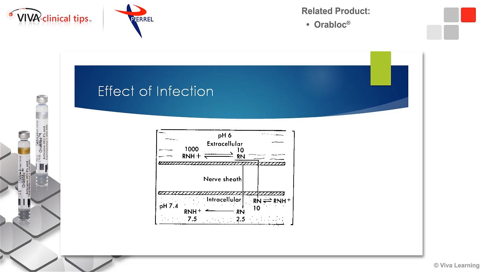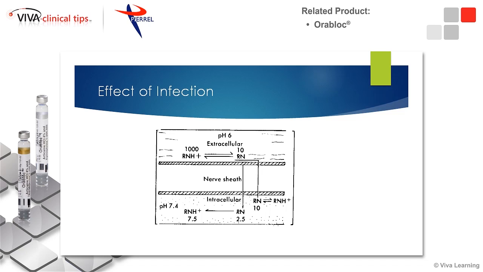Once it gets inside the nerve, the pH inside the nerve is very tightly controlled, so the pH will remain at 7.4 intracellularly, within the nerve sheath itself. So we're going to again break down into that 75-25 ratio. So 7.5 molecules are now available to actually block the nerve conduction. So it shows you why it's much more difficult in situations of infection to get true or potent anesthesia.